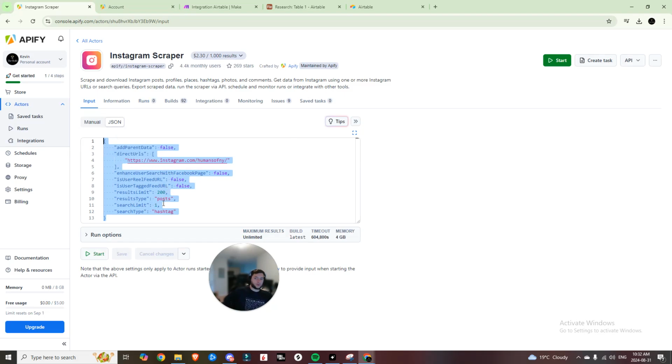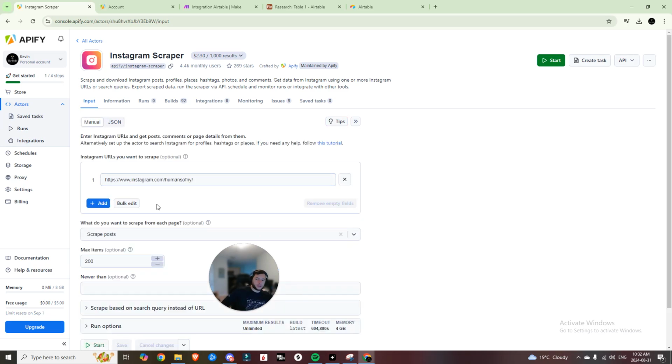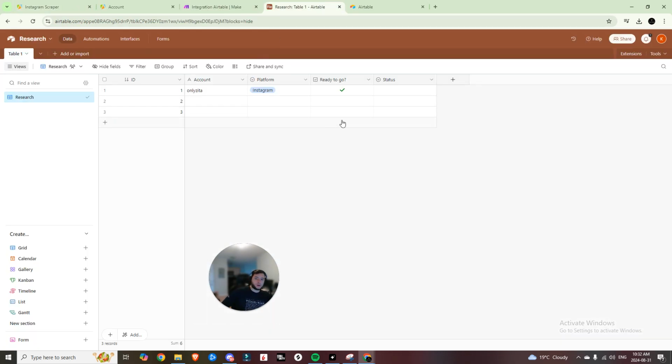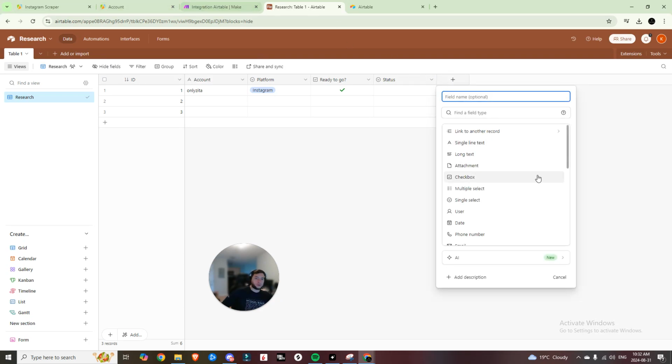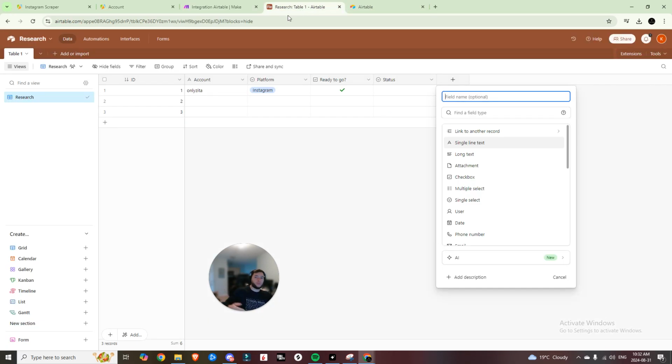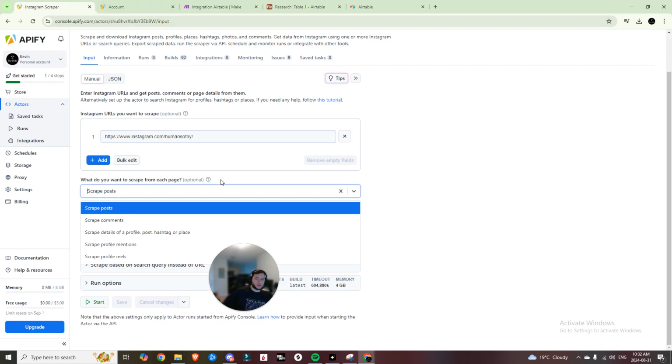And if you notice too, if we come back into Apify, there's a few other settings that we can choose from, right? So if we go back into here, we can see it can scrape the posts, it can scrape profile mentions, or the details of a profile, and it can also scrape reels. So going to come back into our Airtable, into our research, and we're going to add a few extra columns that will allow us more customization when it comes time to running these research scraping tasks.